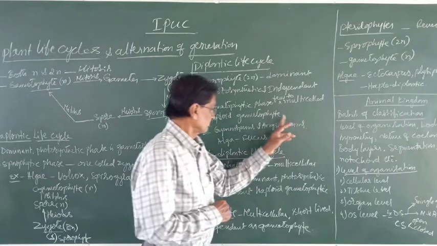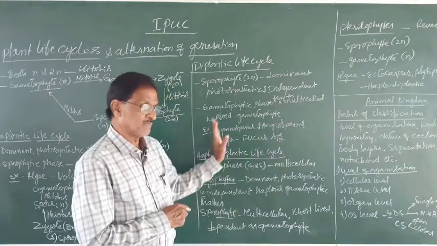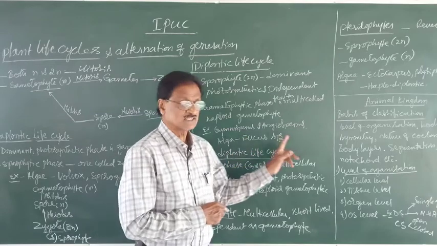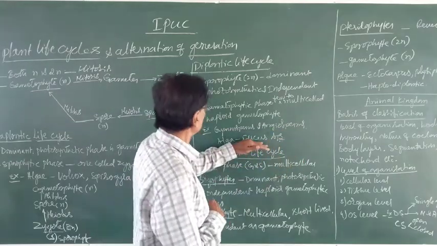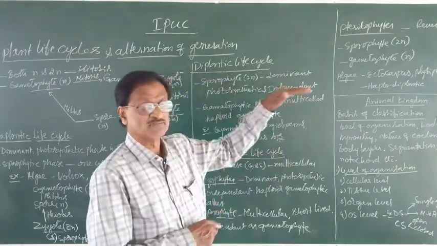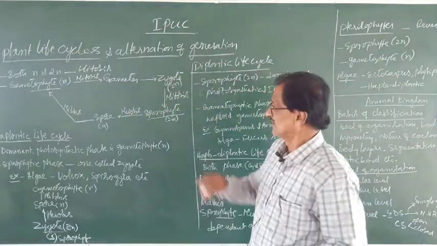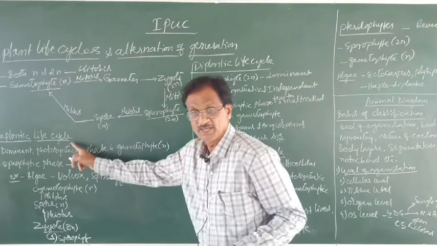And then there is an exceptional example from algae. The alga by name Fucus also shows diplontic life cycle, whereas the other algae come under haplontic life cycle.